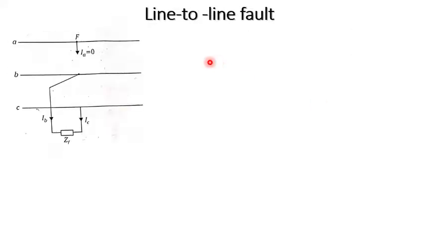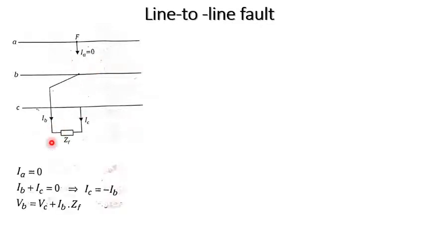Let us consider another type of fault, that is the line to line fault, between B and C, considering the fault impedance ZF. What are the terminal conditions? We know that for the other part of the network the current IA is 0. The terminal conditions are IB plus IC equal to 0, so IC can be written as minus IB. And VB is equal to VC plus the drop of IB into ZF.